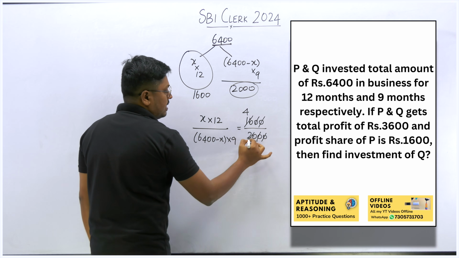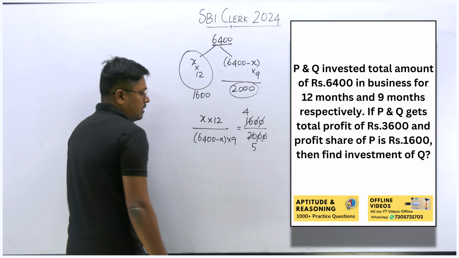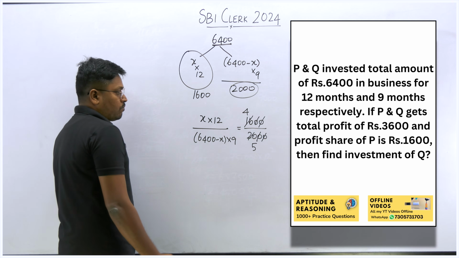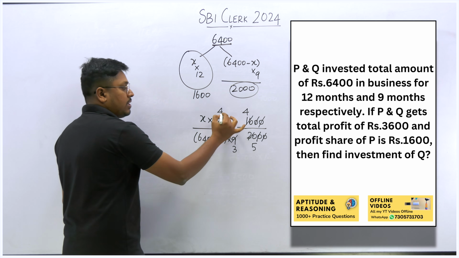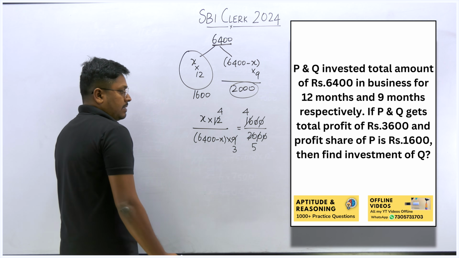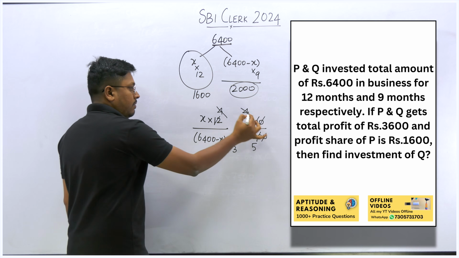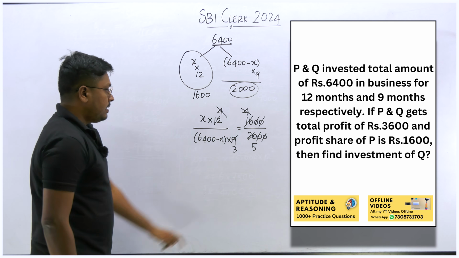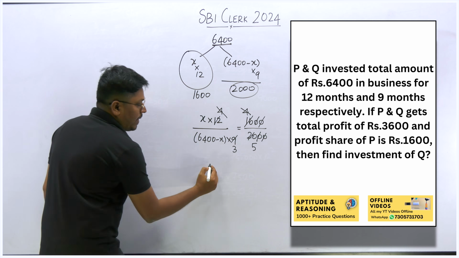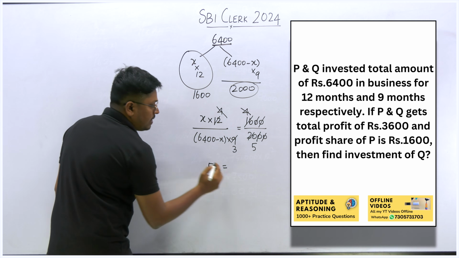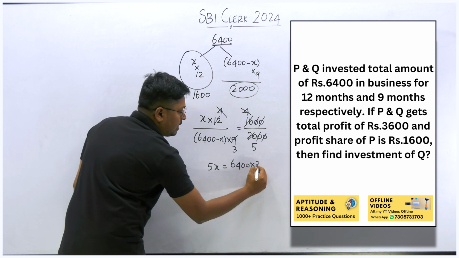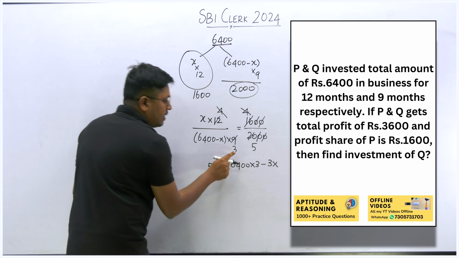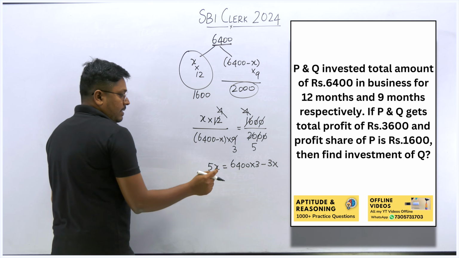4 4s are 16, 5 4s are 20, right? So I think we can cancel this on 3: 3 3s are 9, 4 3s are 12. Similarly, I think we can cancel 4 and 4. Yes. So when you multiply, 5 into X will be 5X is equal to 6,400 into 3, minus 3x, right? So when you multiply 3 and 3 here, minus 3x.